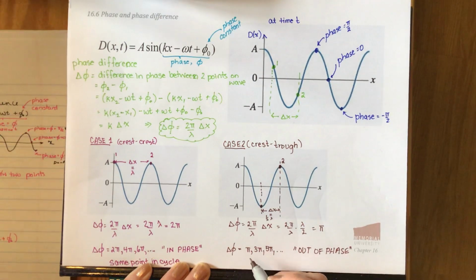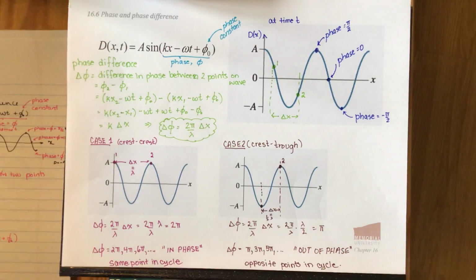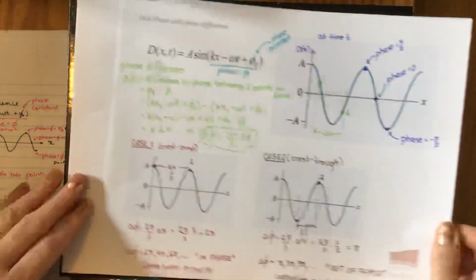That means they're at opposite points in the cycle. Okay, so once you're happy with that and you understand what it's talking about, next we'll move on and we'll do some examples.